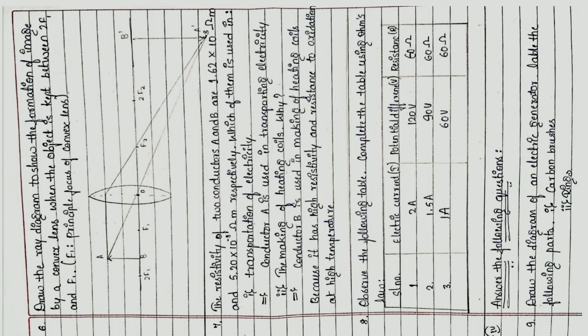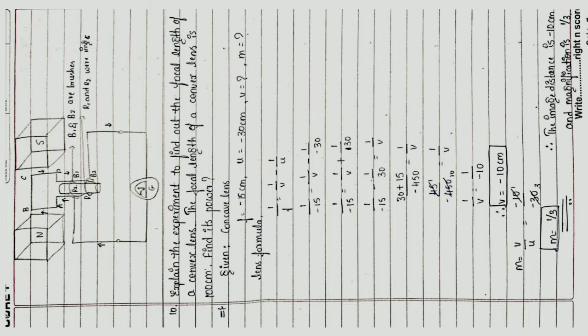Fourth, answer the following questions. 9. Draw the diagram of an electric generator. Label the following parts: carbon brushes and rings. Next, this is the diagram. 10th, explain the experiment to find out the focal length of a convex lens.